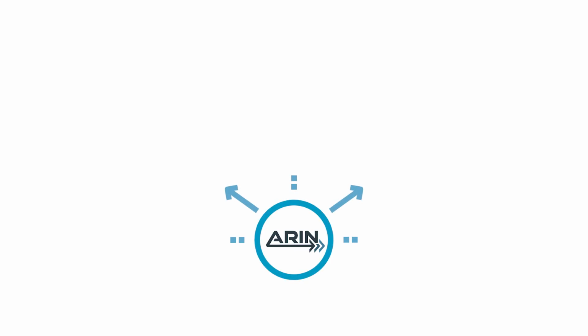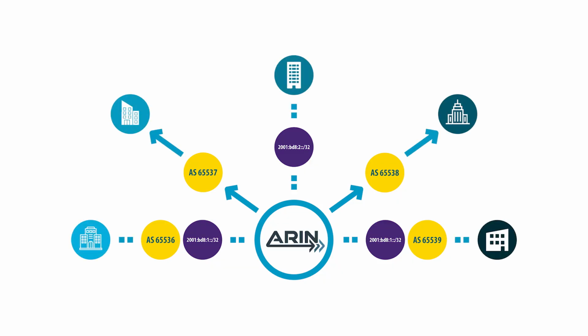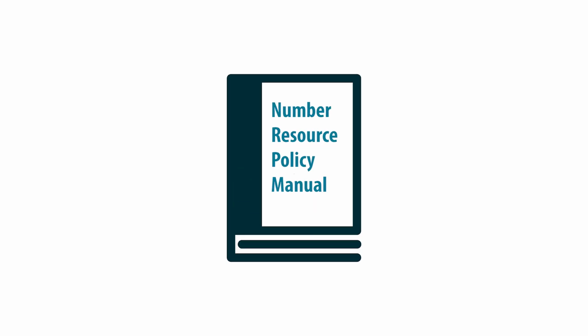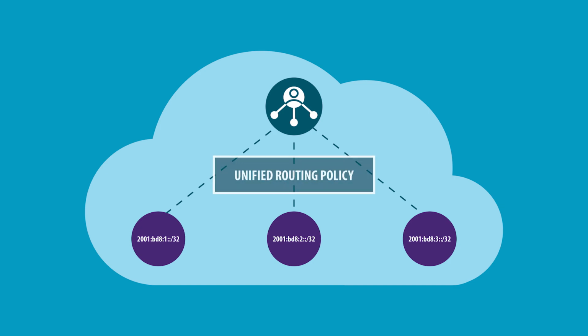ARIN allocates IP addresses and autonomous system numbers, or ASNs, to organizations following the policies outlined in our Number Resource Policy Manual. An autonomous system is a group of one or more IP prefixes run by a network operator that maintains a single, clearly defined routing policy.